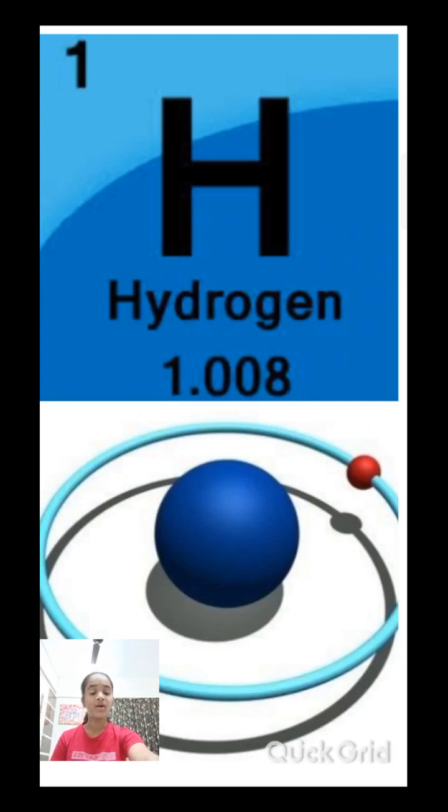Now let's see the occurrence of hydrogen. Hydrogen occurs in nature, both in free and combined state. Free hydrogen is scarce in the Earth's atmosphere. In combined form, it is present almost everywhere. Hydrogen is also present in the combined form in all living beings. Water that covers 3/4 of the Earth's surface is an oxide of hydrogen.